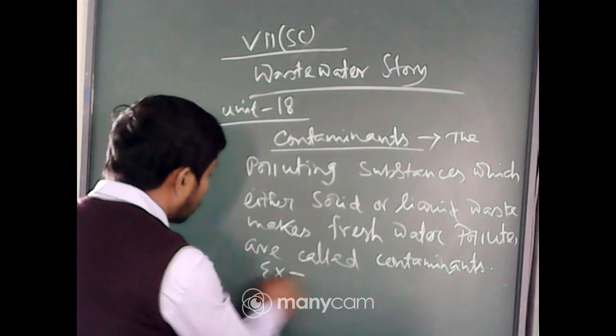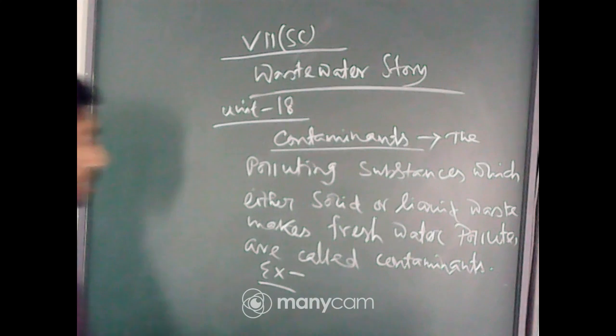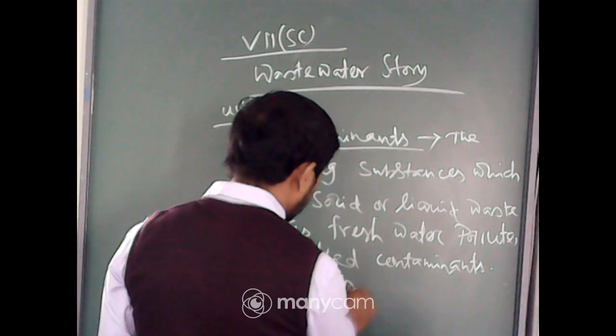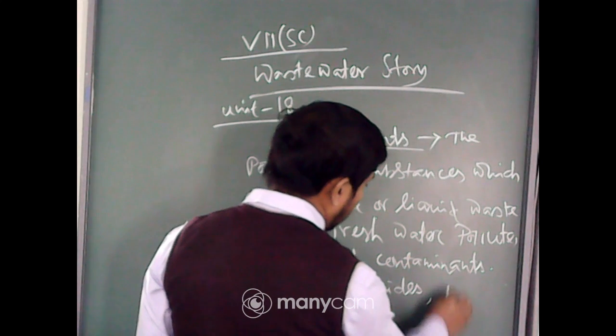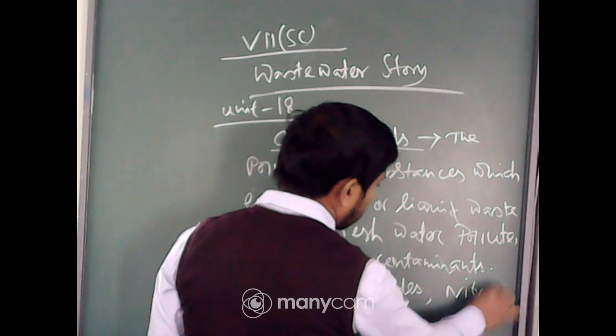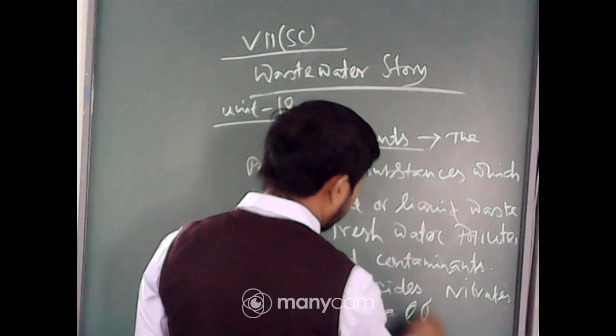Examples of contaminants are pesticides, herbicides, nitrates, urea, etc.